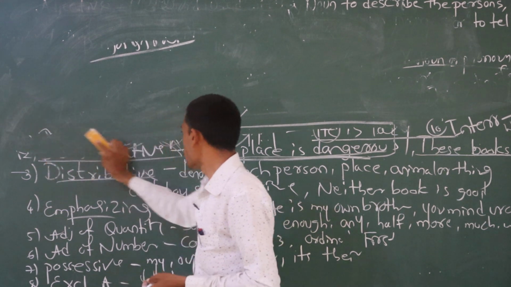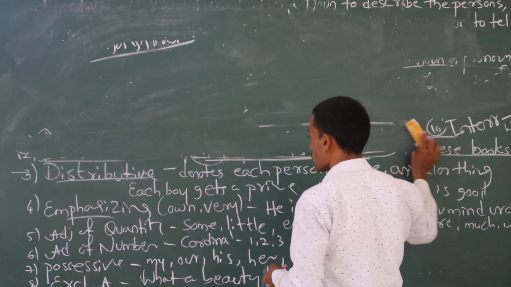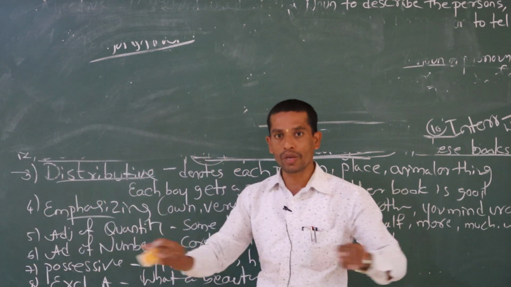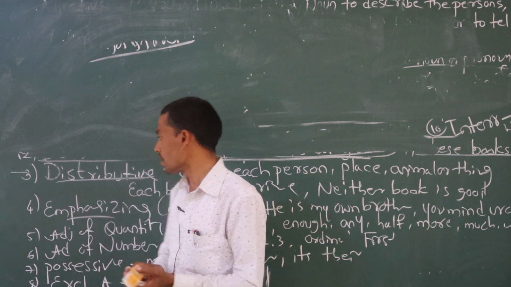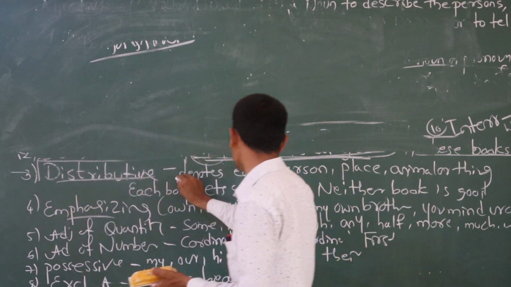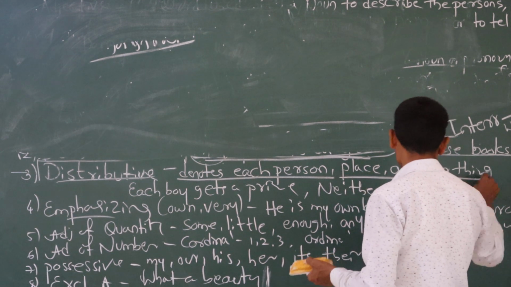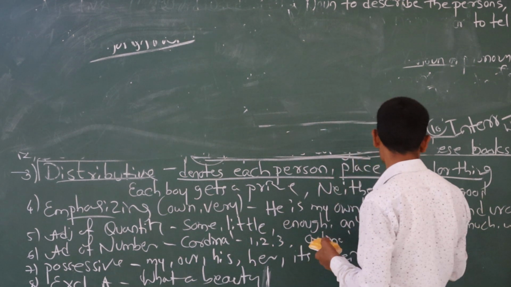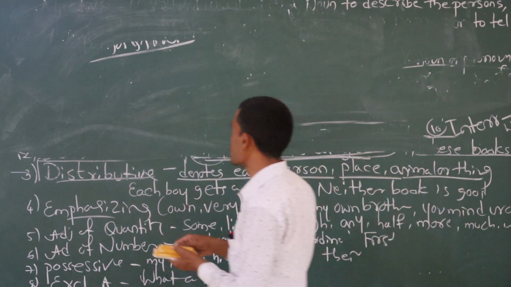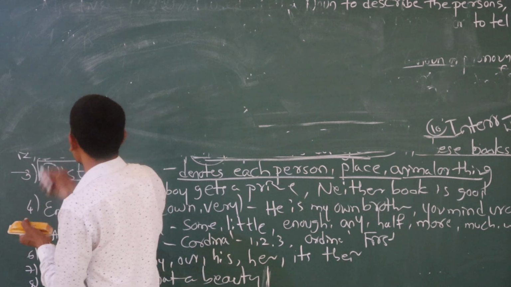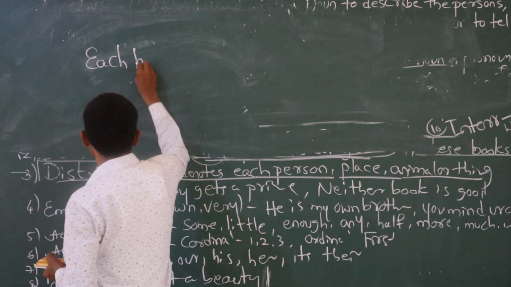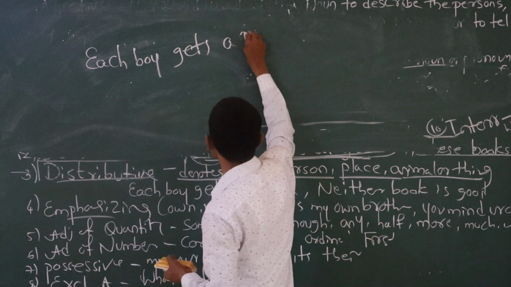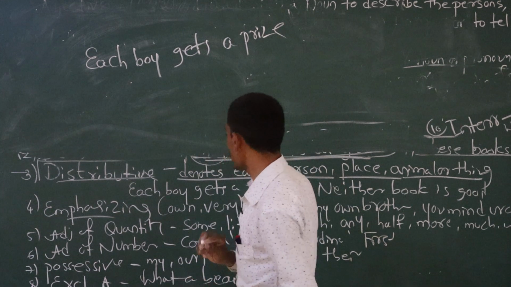Next one. After completion of demonstrative adjective, now we have to discuss distributive adjective. The definition itself tells that distributive means we have to separate each other. Distributive adjective denotes each person, place, animal or thing. For example, each boy gets a prize. Here also distributive adjective has a clue.